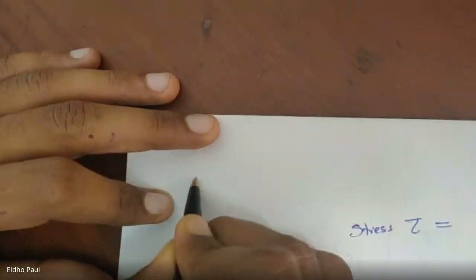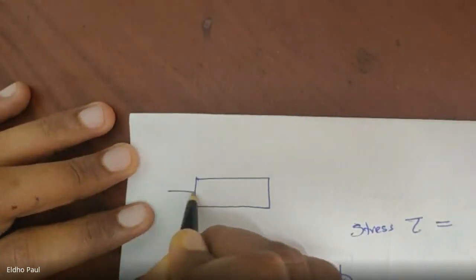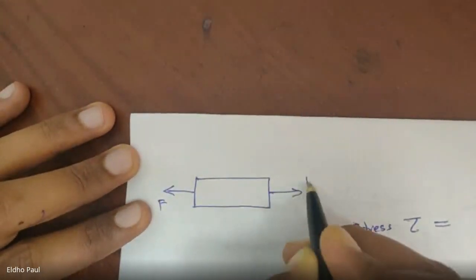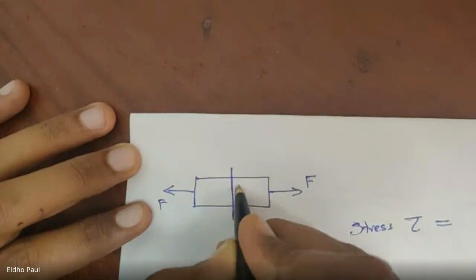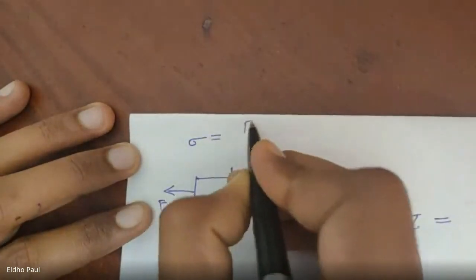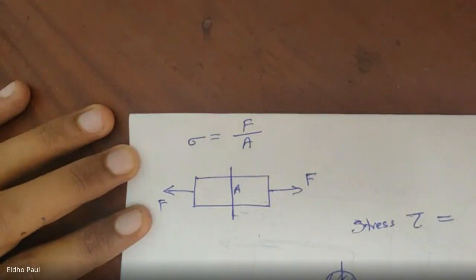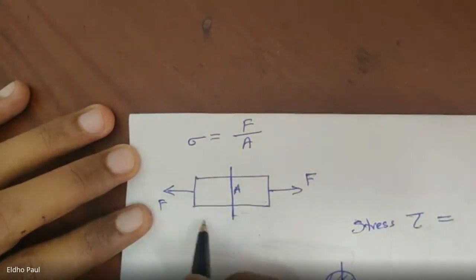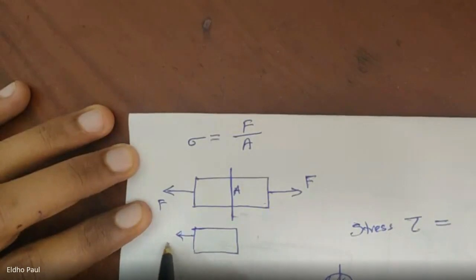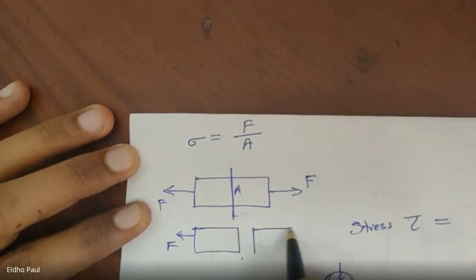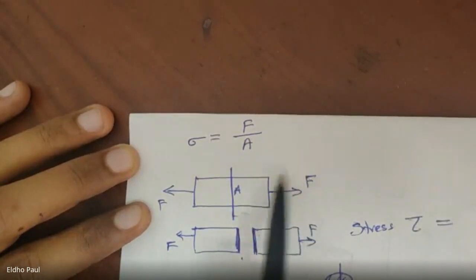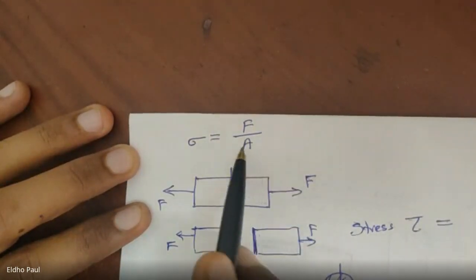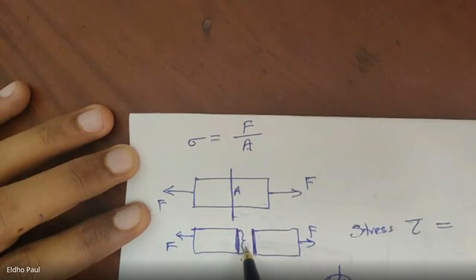In case of a bar member subjected to tensile, compressive or normal force, the resisting cross section is this one. So we take this area for calculating the normal stress, F by A. The failure for this bar will be like this, F, and this is the second bar after failure. So this is the cross section which is resisting the external force.